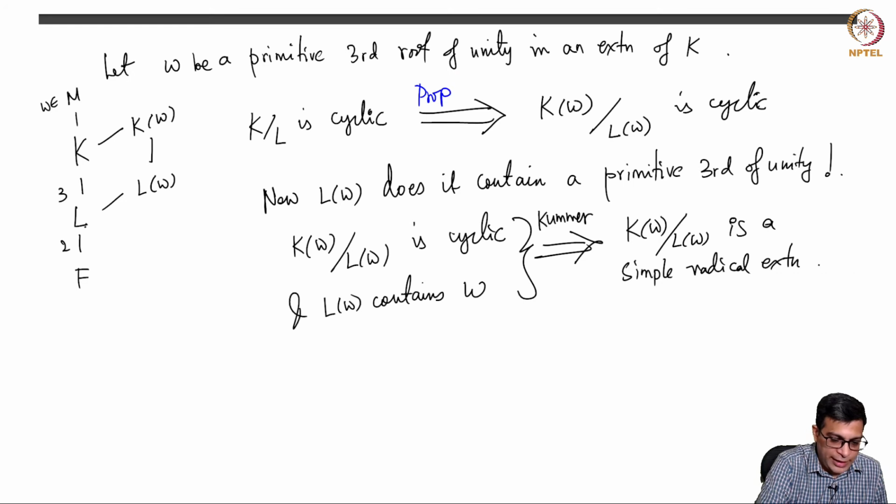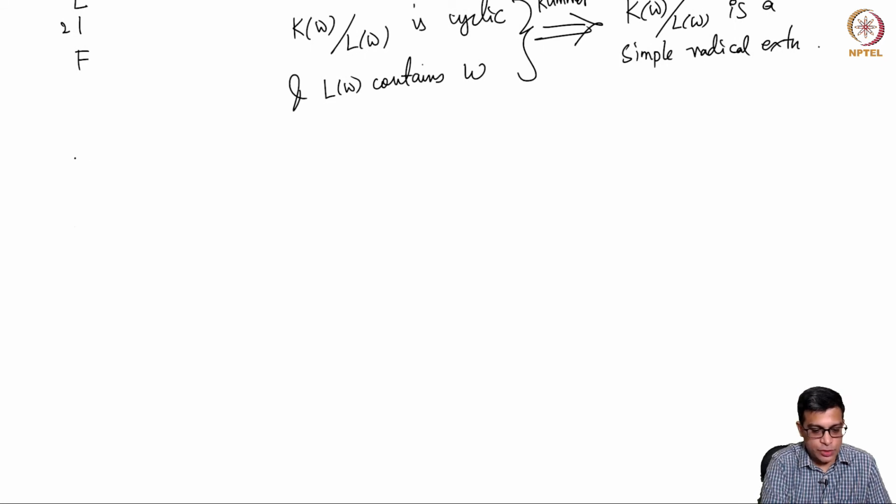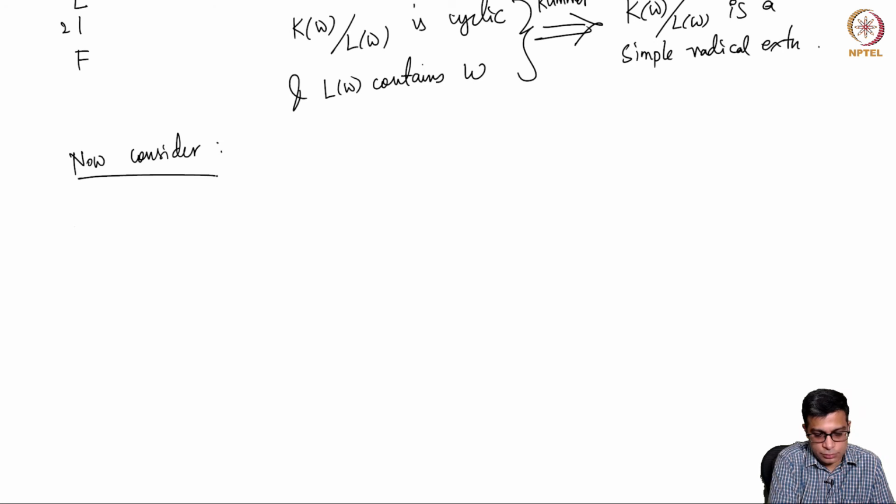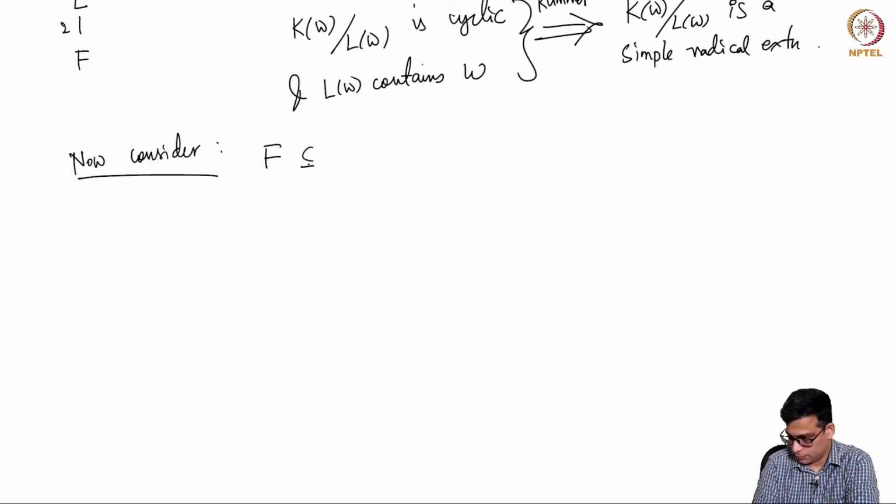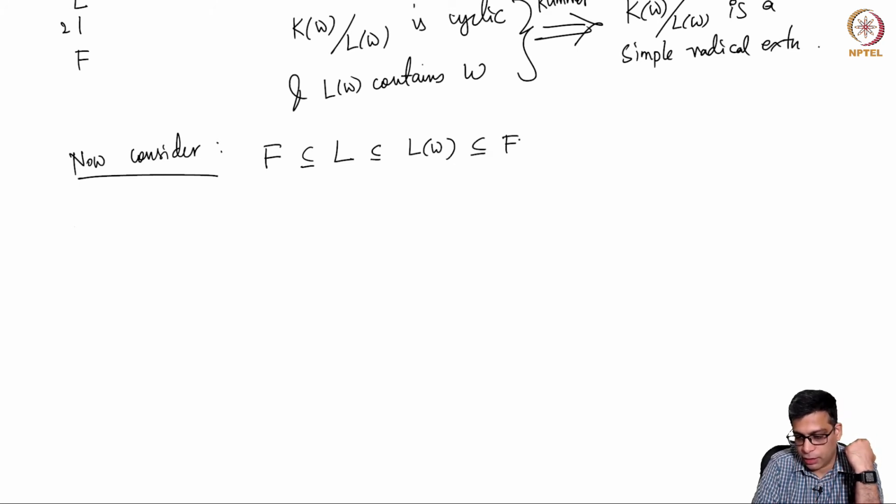Now k over L is not in general simple radical, but this is. So this is simple radical. Now we are done. So now consider the following. I am going to write it horizontally so that I save some space here. So I have f over L, L contained in L omega contained in k omega.